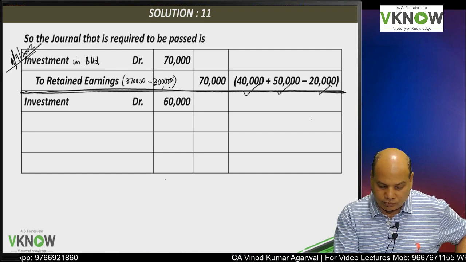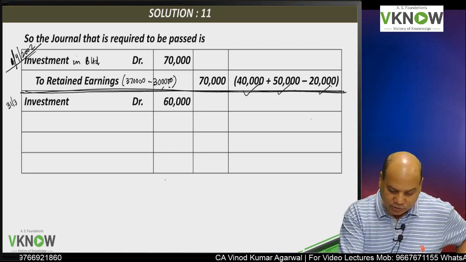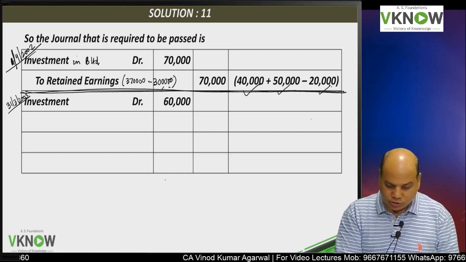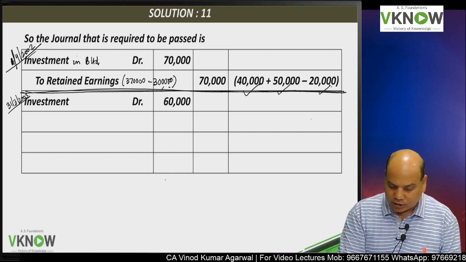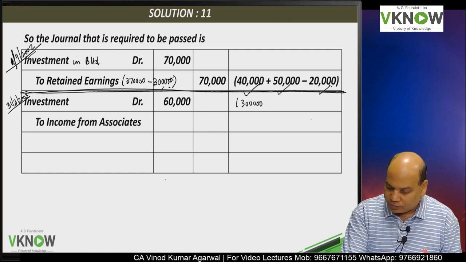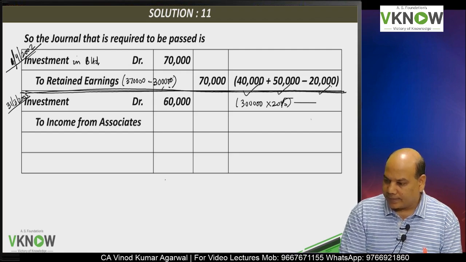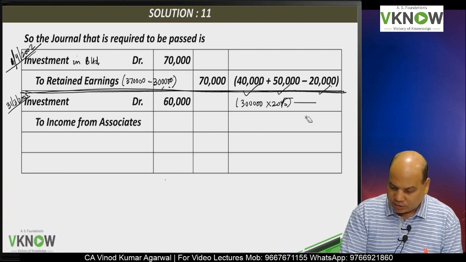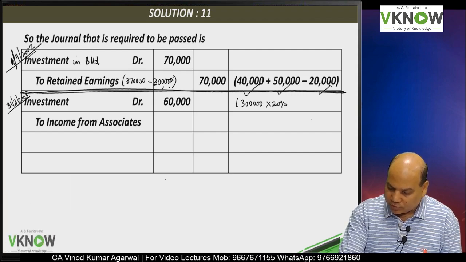This year, that is 31st March 2003, this associate has made a profit of 3 lakh. So please write the calculation. 3 lakh into 20%. The associate made a profit of 3 lakh.